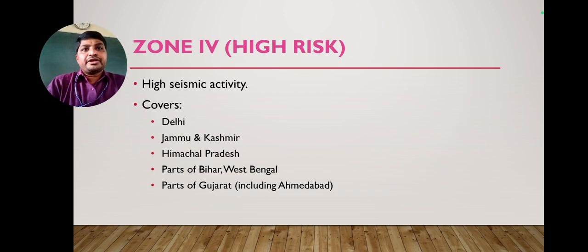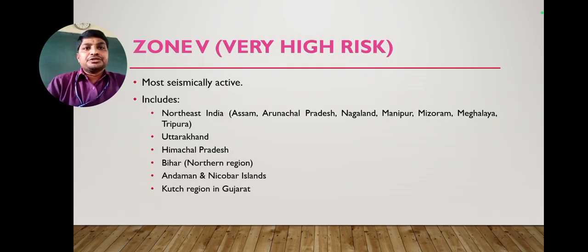Zone 4 areas, high seismic activity. These cover New Delhi, Jammu and Kashmir, Himachal Pradesh, a part of Bihar, West Bengal and part of Gujarat, including Ahmedabad. And these come under high risk earthquake prone areas. And Zone 5, which is very high risk areas.